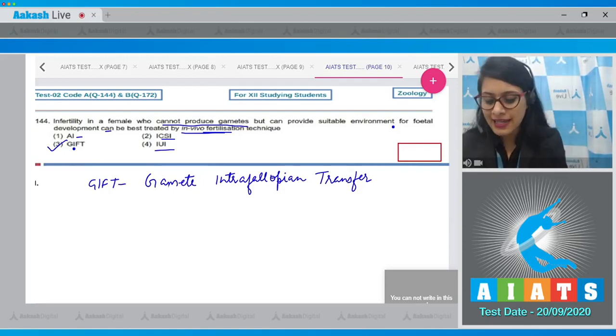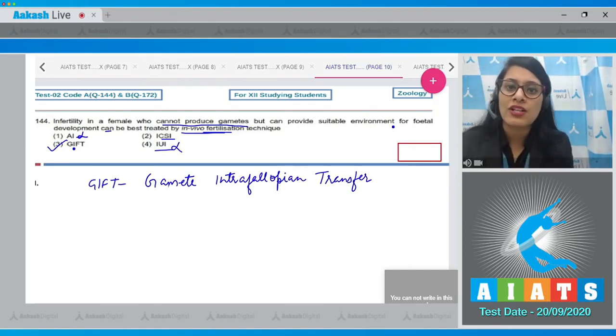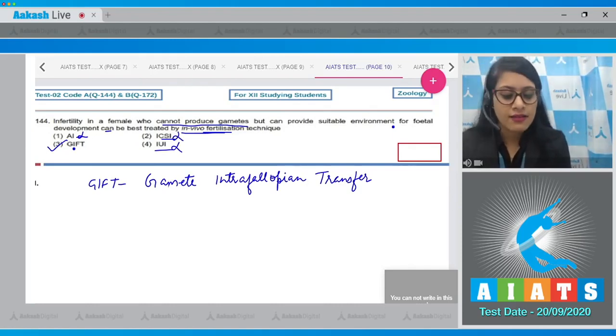Rest of the options like AI, artificial insemination, IUI, intrauterine insemination, cannot be a correct answer. And the next option, ICSI, that is intracytoplasmic sperm injection, cannot be a correct answer. And the correct answer to this question is option number 3. Let's move on to the next question.